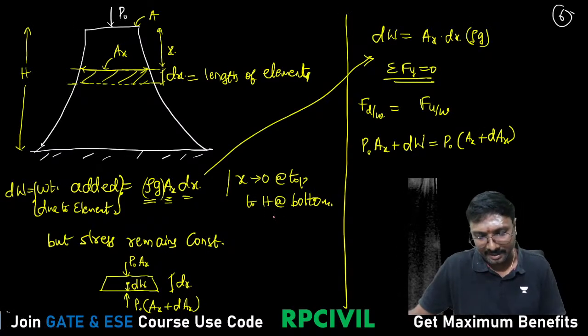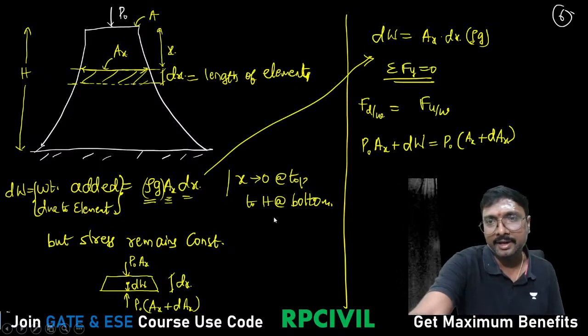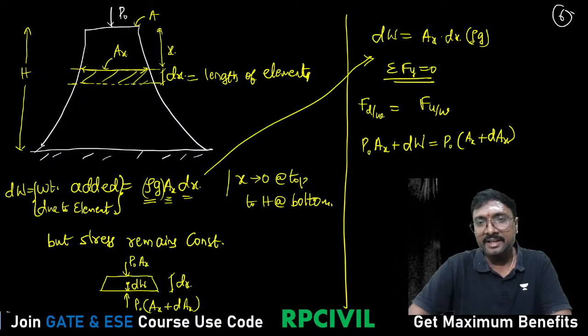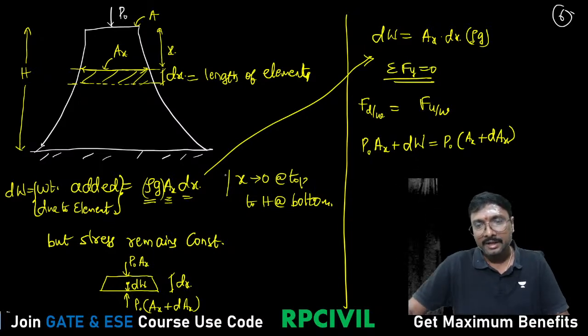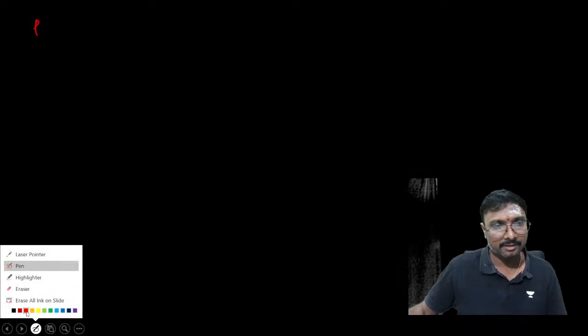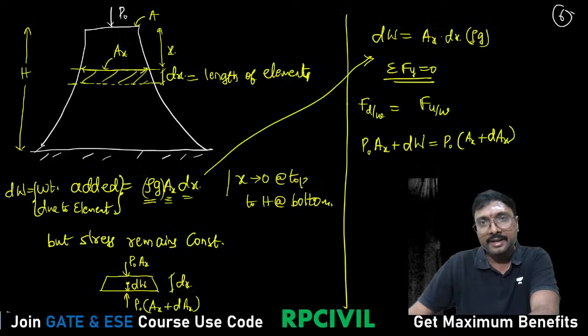Now we'll be going further. We can cancel a few things here now. If you observe the left side, you have P naught into Ax, plus dw, which is nothing but the weight of this element.